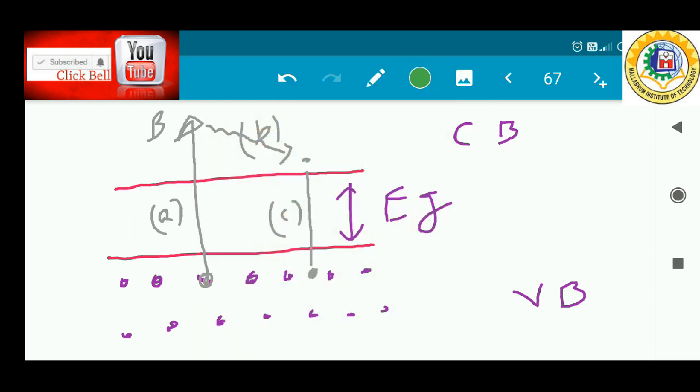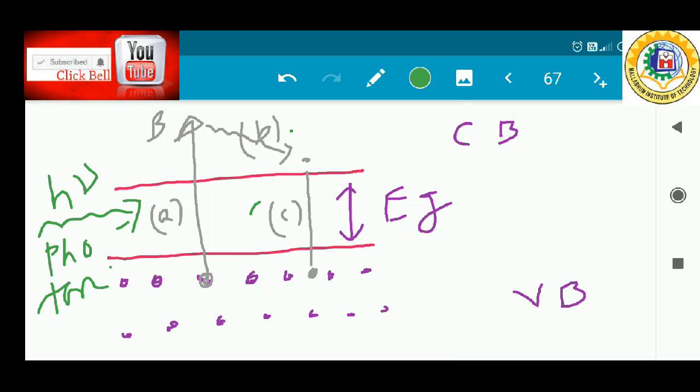So this is your A, B and C process, and in this process we are providing the energy in terms of the photon energy. So photon energy is h nu. Now this is the process happening inside the semiconductor.